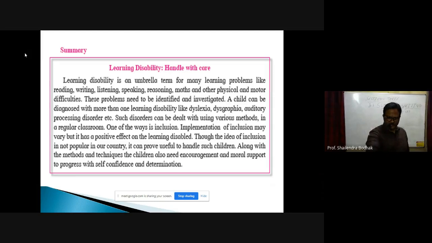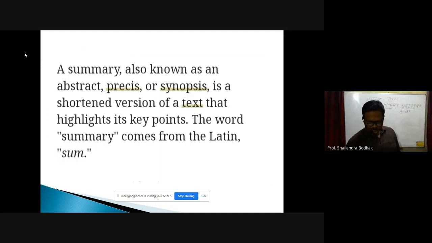Okay. Then here you can see on this screen the title given: Learning Disability, Handle with Care. And then you can see from each paragraph, one line is selected. Then some words are also included that we have seen in do's and don'ts. So this way you can write the summary. You can go through it in your textbook.